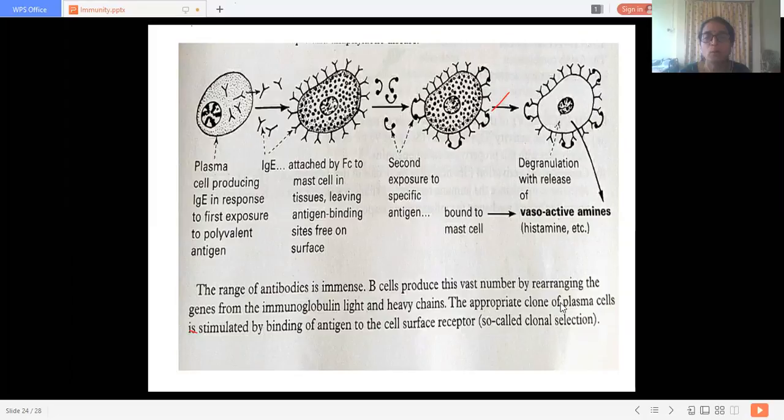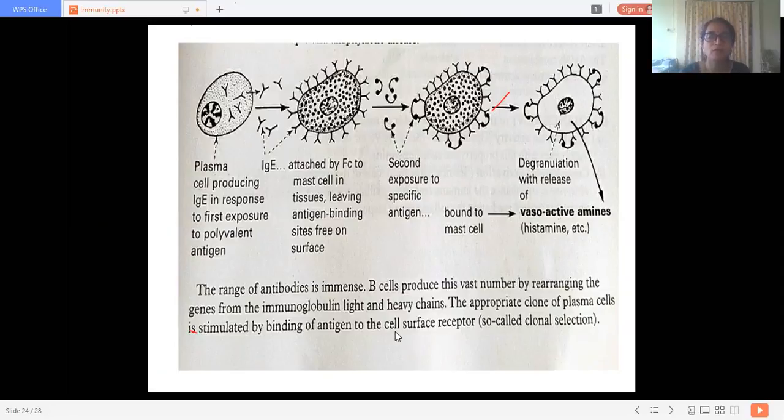The appropriate clone of plasma cells is stimulated by binding of antigen to the cell surface receptor, so called clonal selection. Okay, so clonal selection happens and there is formation of the antigen antibody complex reaction.